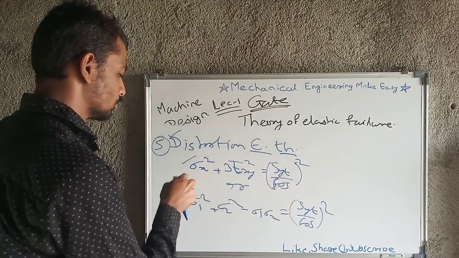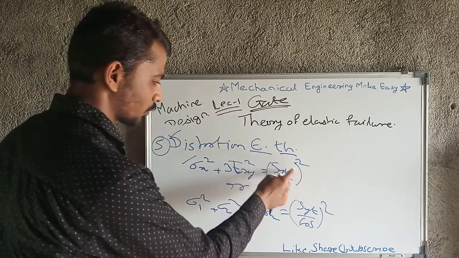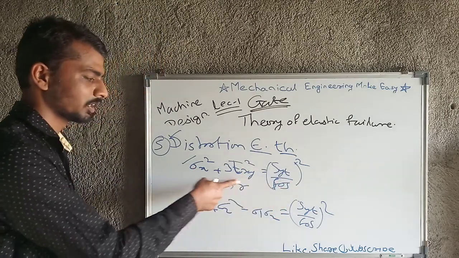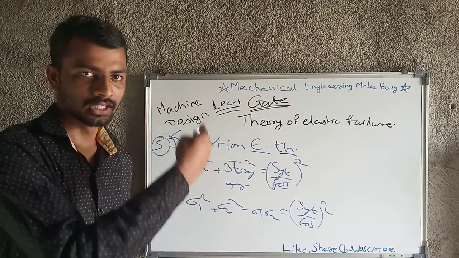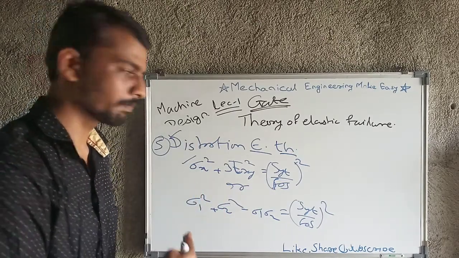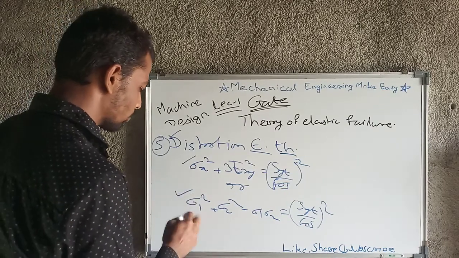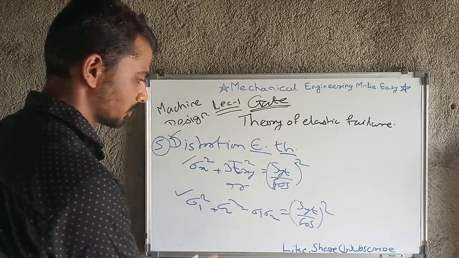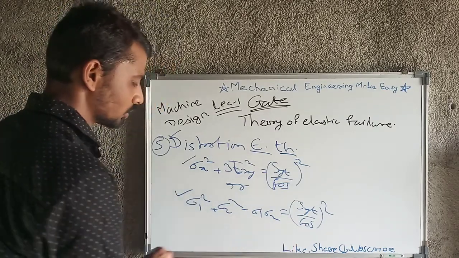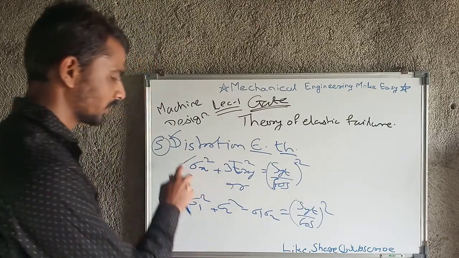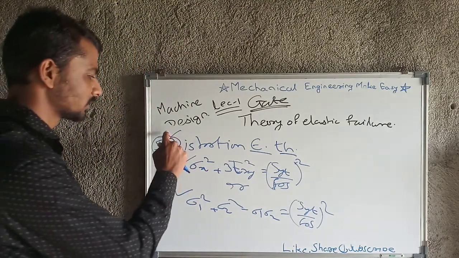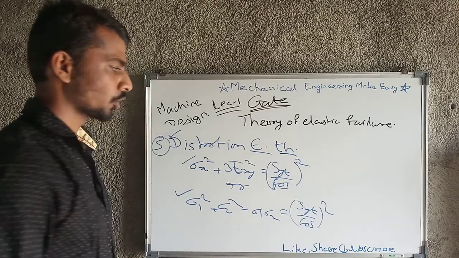Or maybe you will have the value of sigma x, SYT and factor of safety, and you have to calculate tau xy, the shear stress in the xy plane. So depending on the values, you have to use this equation. If you have maximum principal stress and minimum principal stress, then you can use this equation. These two equations denote the distortion energy theory.